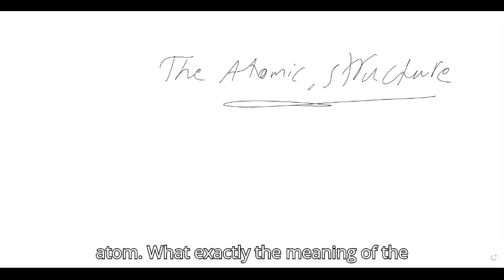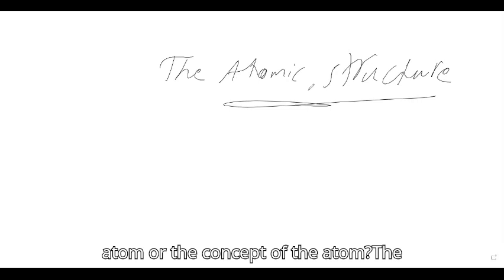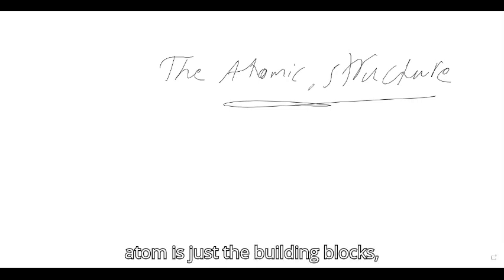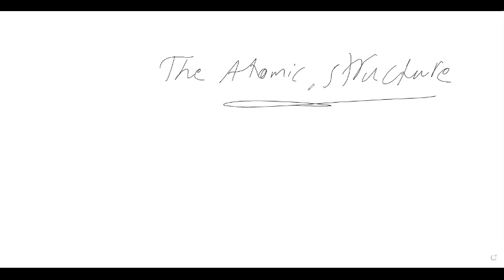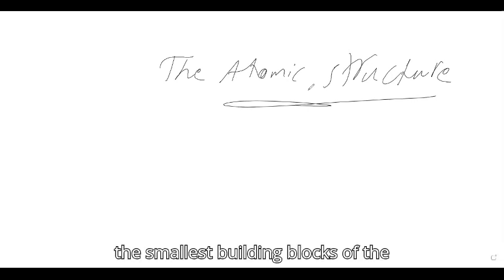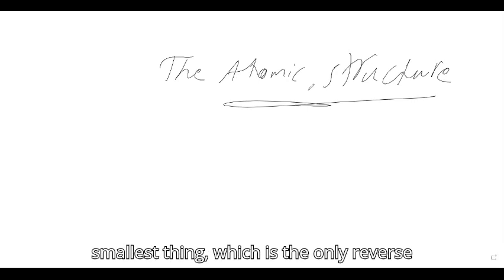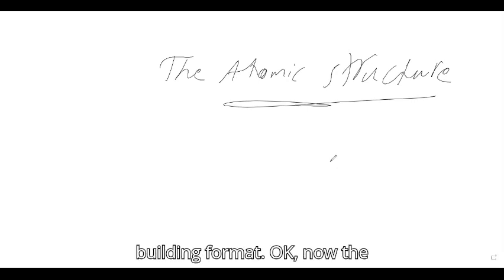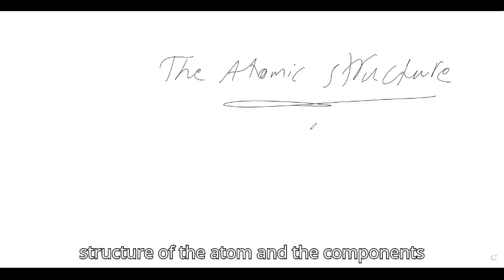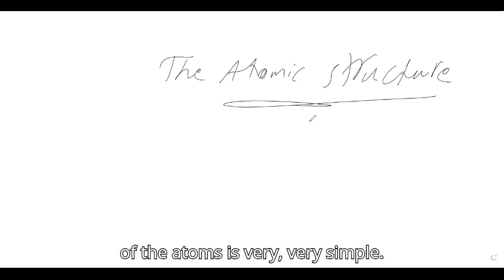The atomic structure, or the structure of the atom. What exactly is the meaning of the atom, or the concept of the atom? The atom is the smallest building block of the whole universe, the smallest thing from which the whole universe is built. Now, the structure of the atom and its components is very, very simple.